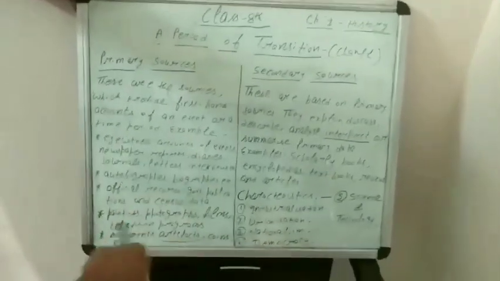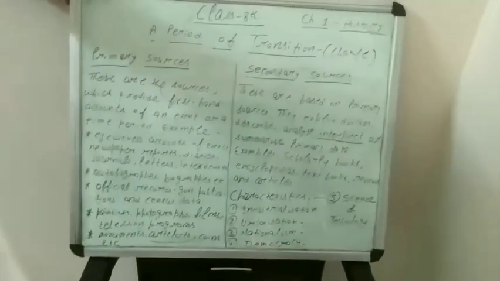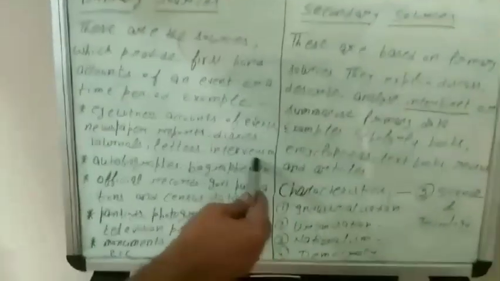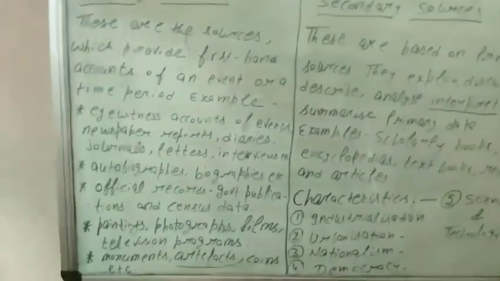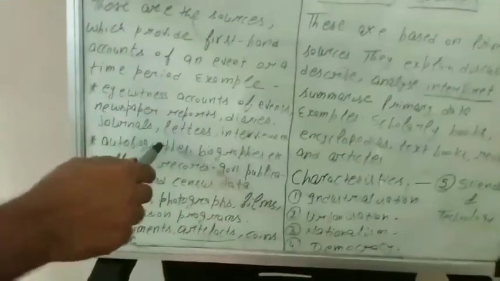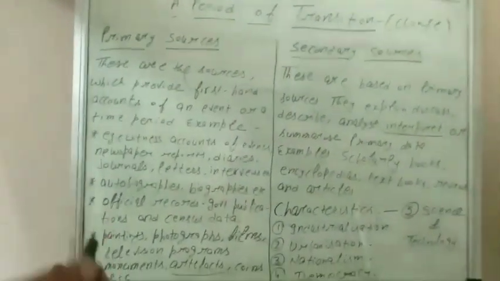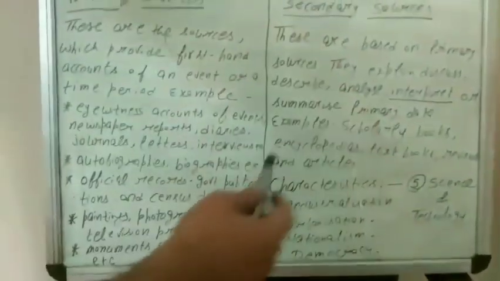Newspaper reports, whatever is written in newspapers. Diaries, so many people have the habit of writing a diary. Journals, letters, or some type of interviews that we have. After that, autobiographies, Svajivani. An autobiography is called Svajivani, written by a person for herself or himself. A biography, जीवनी, is written by someone else.